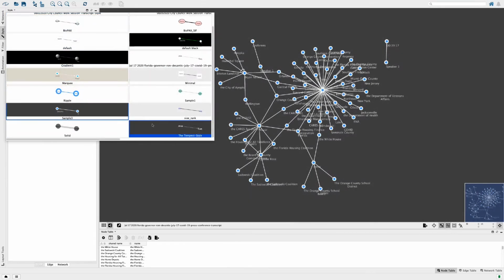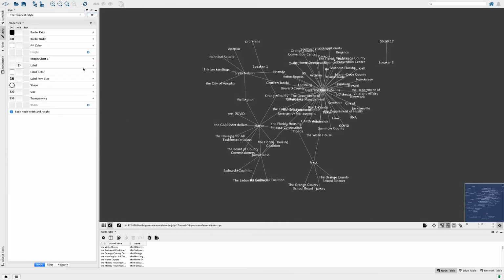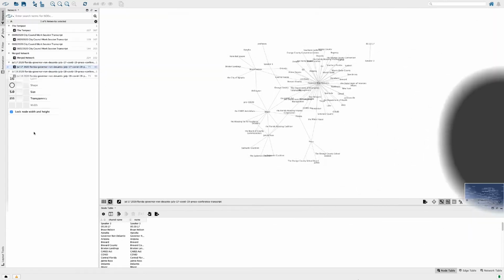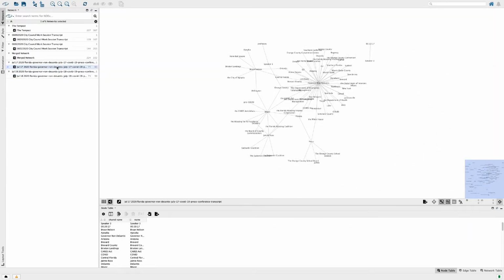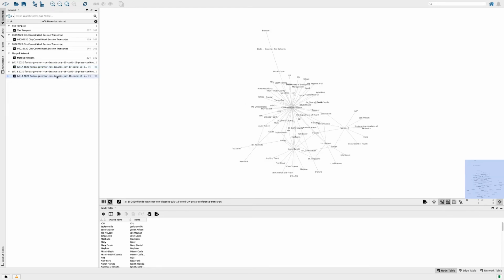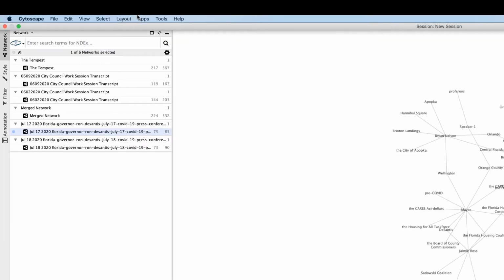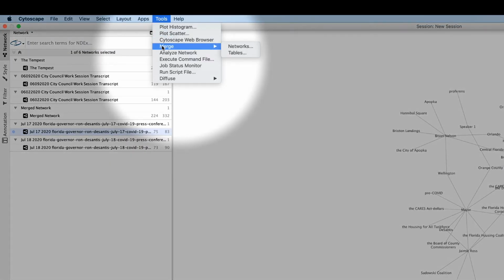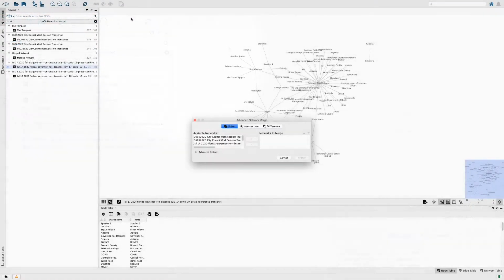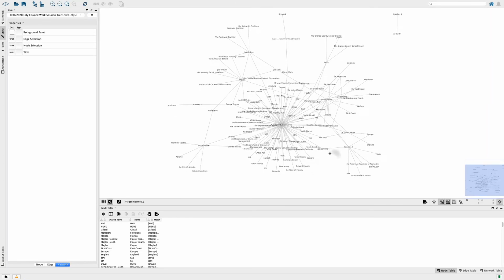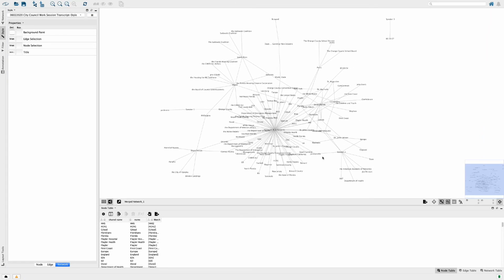But the most powerful feature of bringing QuazerGraphs into Cytoscape is the ability to merge graphs. For example, we can merge the July 17 DeSantis press conference with the one held on the 18th. In order to merge these files, click on one of the graphs under the Network window, then click Tools, then Merge Networks. The program will prompt us to choose which networks to merge, and once we select them, it will create a new graph based on the combined data.